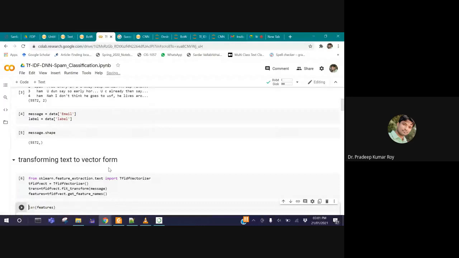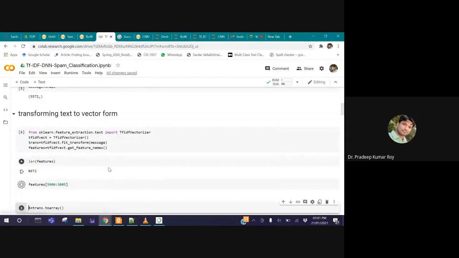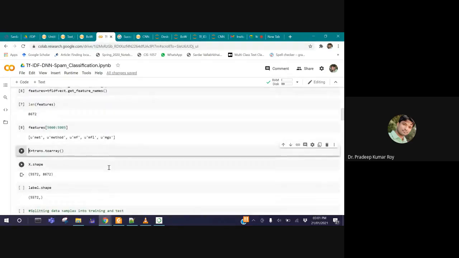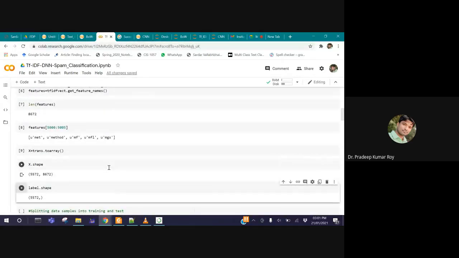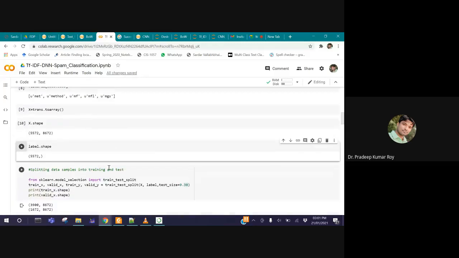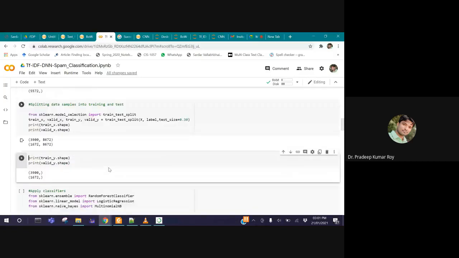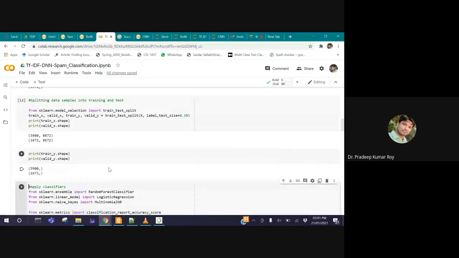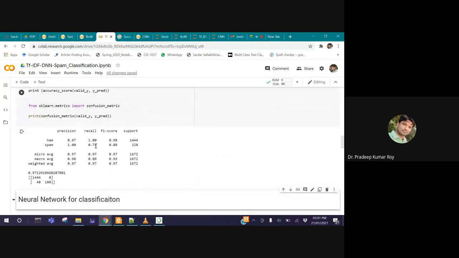Okay, so far there is no problem. The length of the features is 8672. You can see the same cell. The shape of our array is this one. Then the label shape, then splitting the data, and the shape of the target. Finally, we have applied multinomial Naive Bayes here, and we are getting this accuracy.